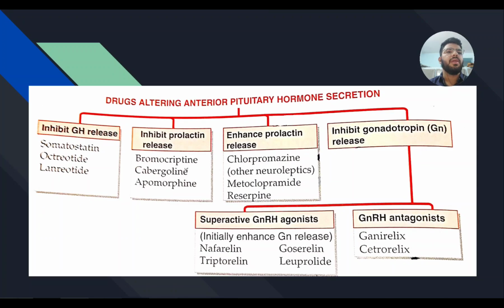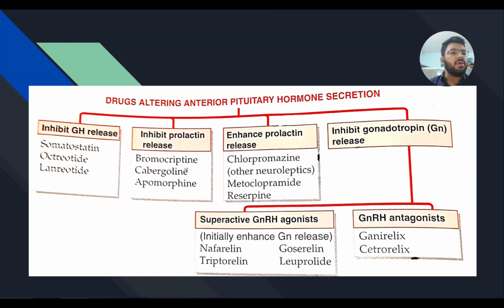So the drugs altering the anterior pituitary hormone secretions are here. The drugs that inhibit growth hormone release are somatostatin, octreotide, and lanreotide. Drugs that inhibit prolactin release are namely bromocriptine, cabergoline, and apomorphine. Drugs that enhance prolactin release are chlorpromazine, metoclopramide, and risperidone. As you know, chlorpromazine is also used as an antipsychotic, while metoclopramide is an anti-emetic drug.